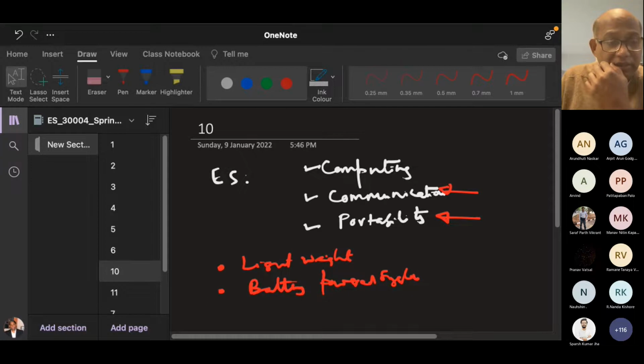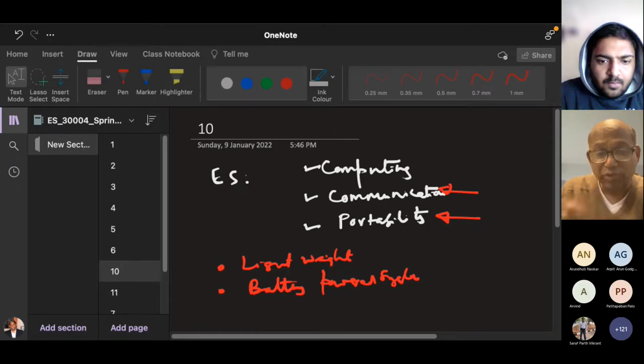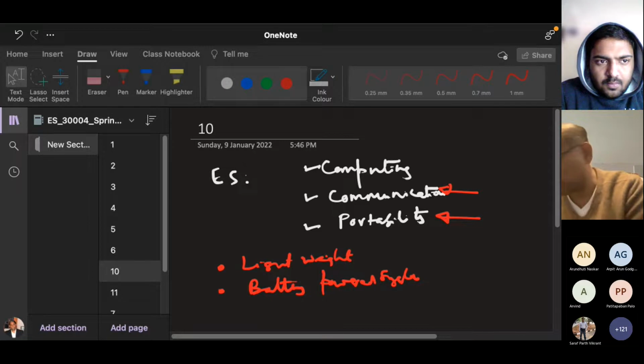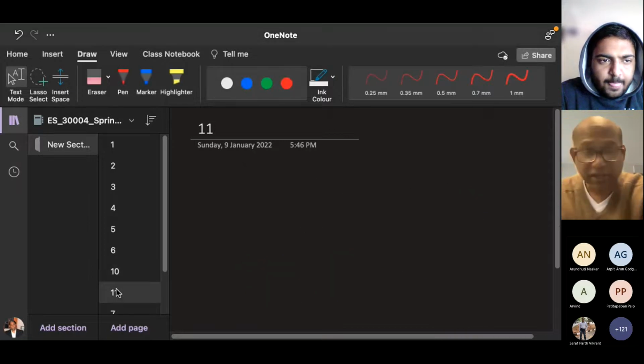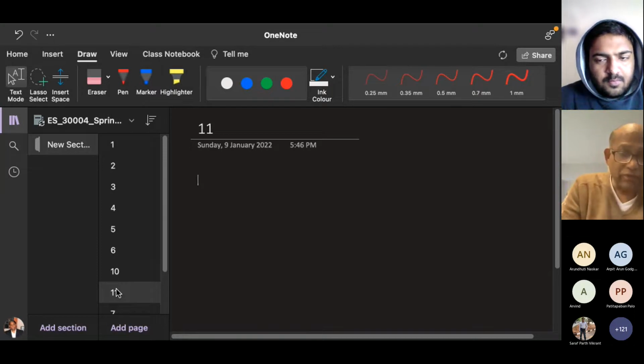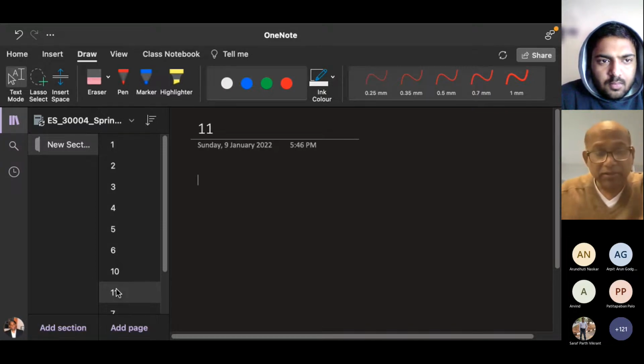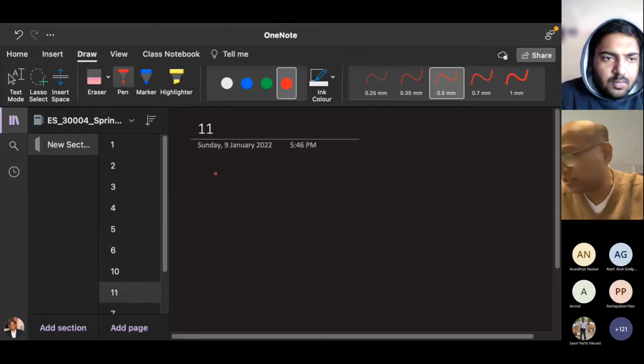Suppose, Harsh, I give you this problem: measure the temperature of a particular room and send it to my cell phone. You got my point? I give you a device which will be near you, and it would stream the temperature readings every 1 minute to your cell phone. It will not be connected to your cell phone. It will be all wireless. So what are you going to do? What are the things you need? First of all, you need a temperature sensor.